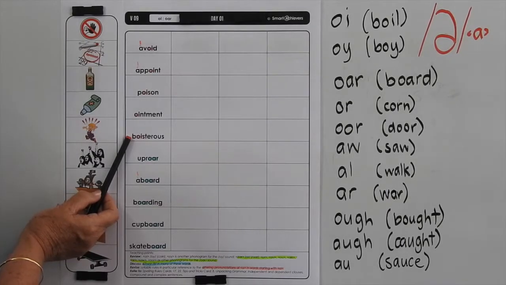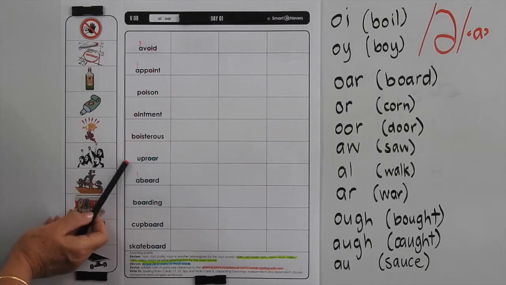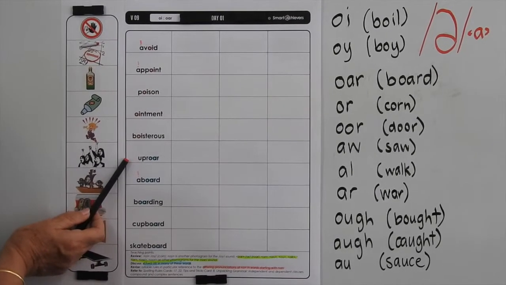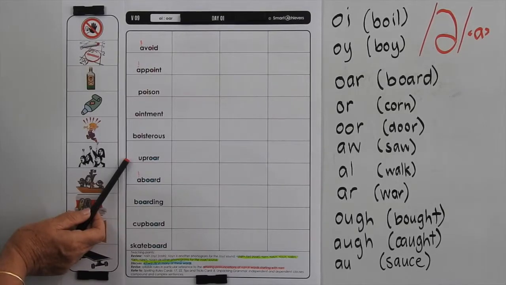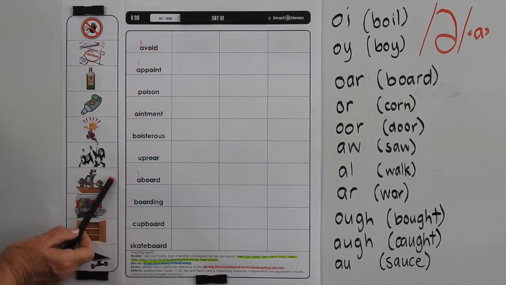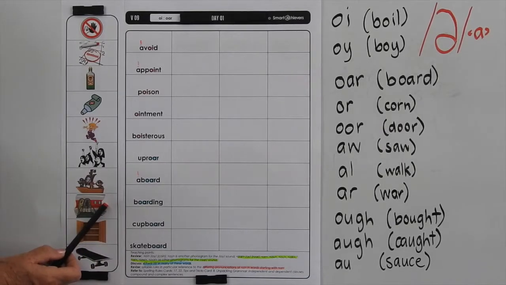If we're talking about the weather, it means it's wild or stormy. An uproar is a loud and impassioned noise or disturbance. It could also be a public protest or outrage. Aboard means to get on or into a vehicle. Boarding is a long flat piece of wood.